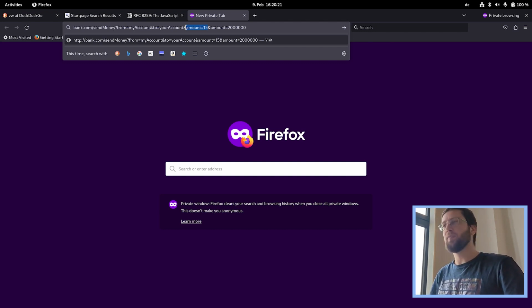I click confirm, and then the URL gets passed in the backend again, and the backend behaves differently because it has a different parser doing the thing, and it actually picks the second amount and transfers 2 million. And that's bad, as you can see.